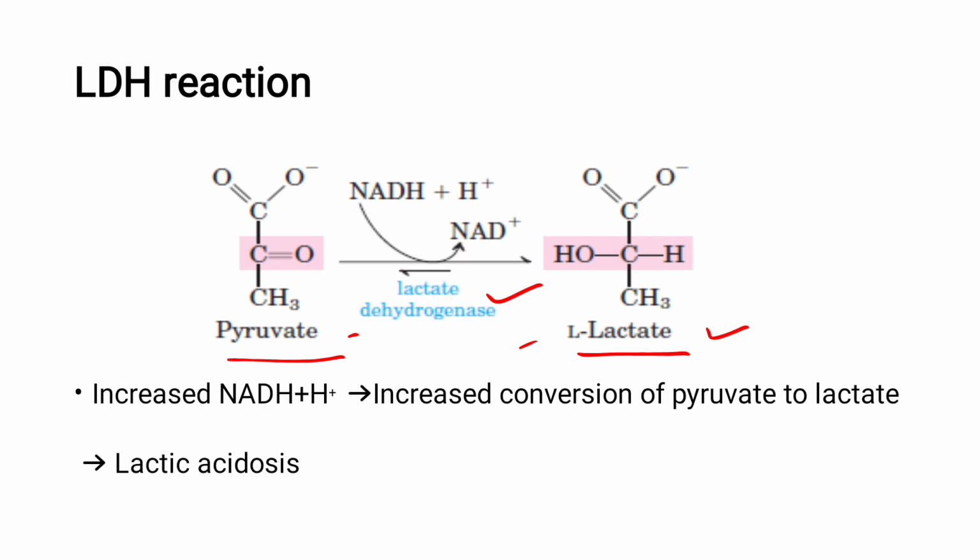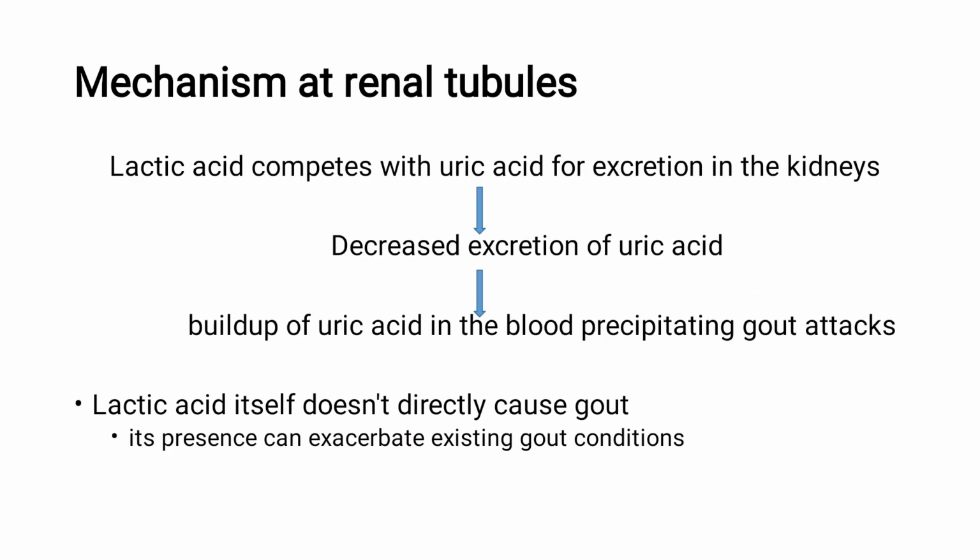And if you see in this picture, conversion of pyruvate to lactate or lactate to pyruvate depends on the cellular NADH to NAD ratio. If there is increased NADH to NAD ratio, there is more conversion of pyruvate to lactate. Because of this increased conversion of pyruvate to lactate, there is lactic acidosis. So because of alcohol consumption in large quantity, a large amount of lactic acid is produced, which leads to lactic acidosis. So this is the second point we should remember.